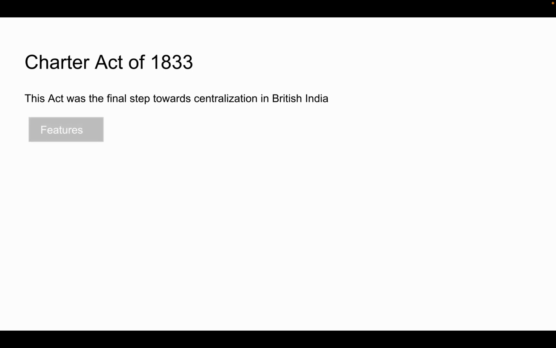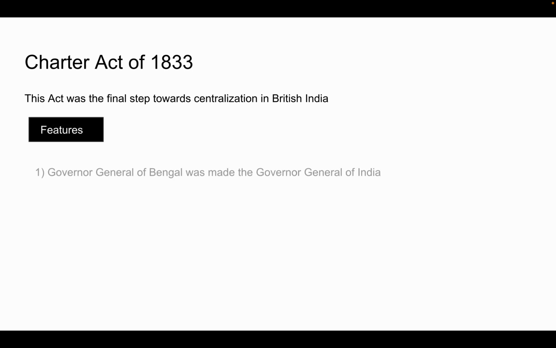Now, this Act of 1833 is considered as the final step towards the centralization in British India, and we will come to know why it was called so. So now let us look at what were the different features of this Act.